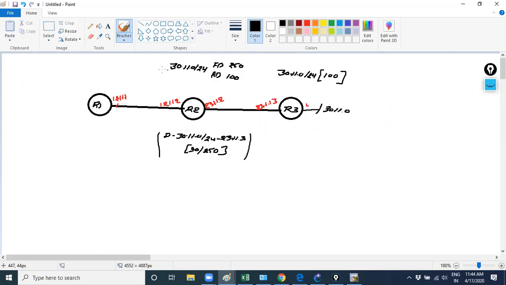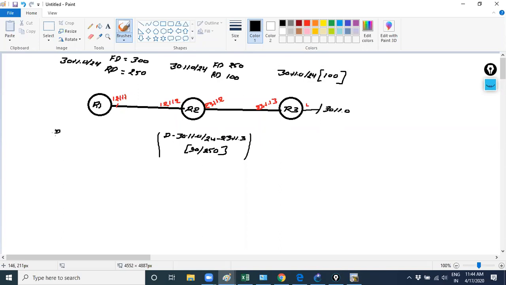Then R2 will advertise the prefix which comes in its topology table to whom? Its neighbor R1. So R1 just receives the 30.1.1.0 prefix, and it will calculate the FD and RD. Suppose I calculated the FD like 300, and the RD would be 250. Clear?